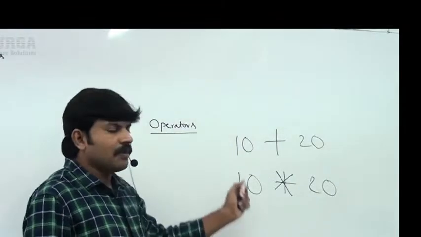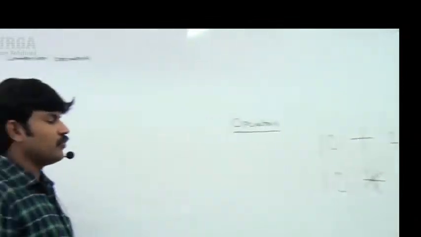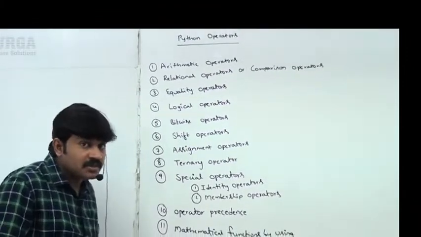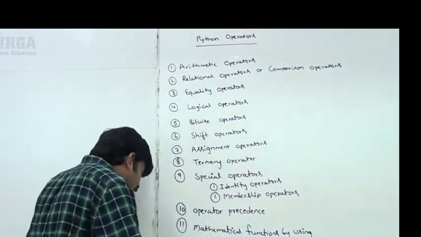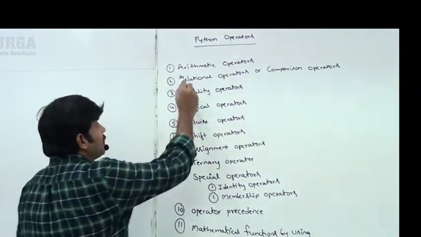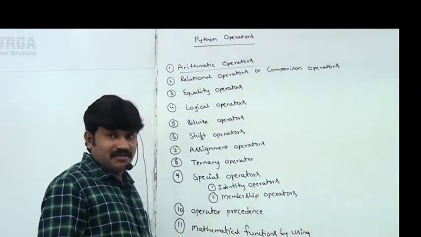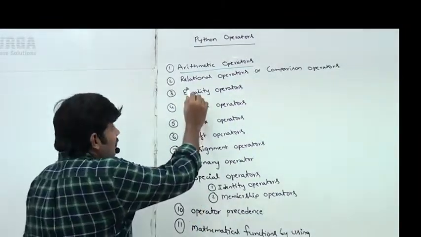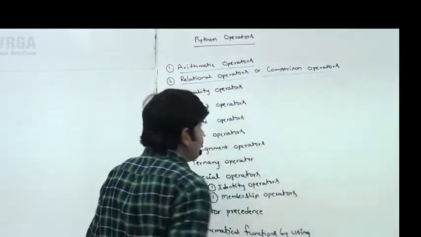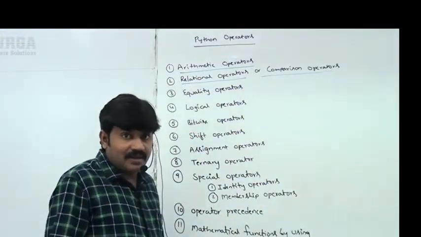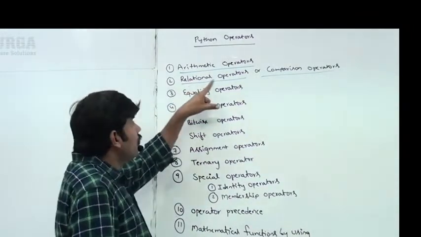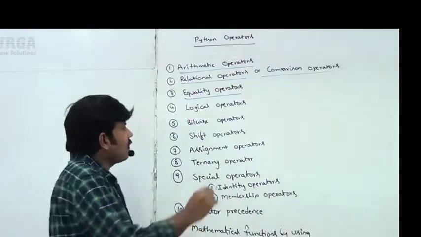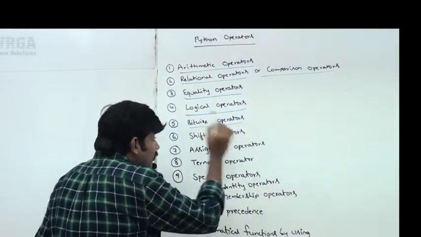Next, related to the operators concept, what is our agenda? Observe: these are the 11 topics I am going to discuss related to Python operators. What is the first topic? Arithmetic operators: plus, minus, multiplication. After that, relational or comparison operators: greater than or equal to, less than or equal to. Then equality operators: equal, double equal, not equal, and then logical operators and bitwise operators.